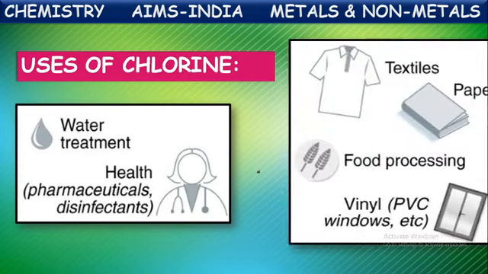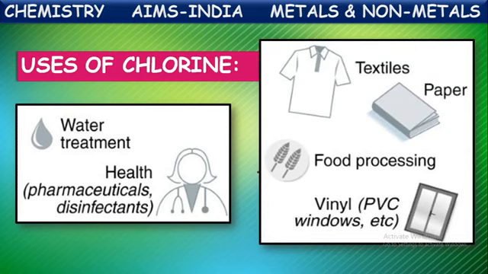Not only that, chlorine is also used in the textile industry, the paper industry, food processing, and in the preparation of some plastics like PVC. Vinyl chloride is used in making plastic items like doors, pipes, and tubes. In the preparation of this also, they use chlorine. So these are the uses of the non-metal chlorine.